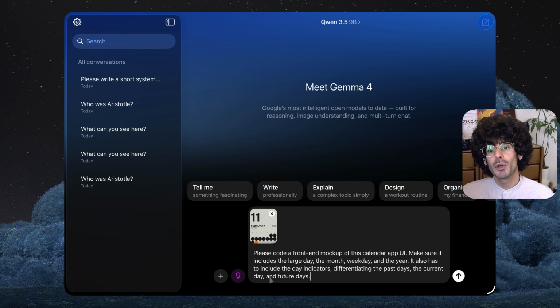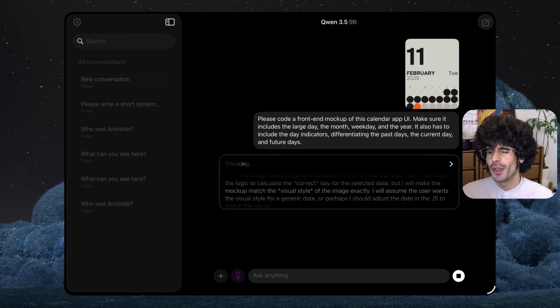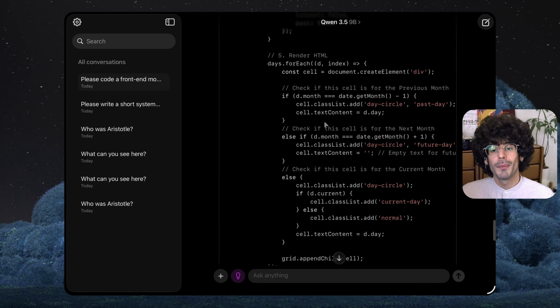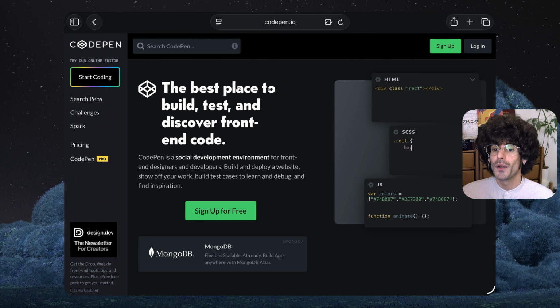Then I turn on thinking mode to make sure the AI spends some time exploring how to realize this in code. Given the more complex task, this takes a while, so I speed it up for the video. Once we have the output, we can copy the message and find a way to preview it. I usually use CodePen.ai for this since it works on all devices and lets you quickly preview what the code looks like as a website.